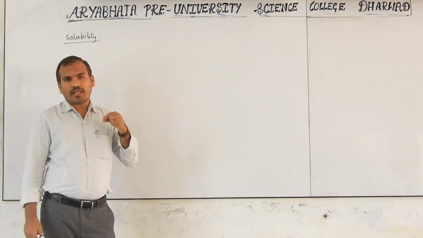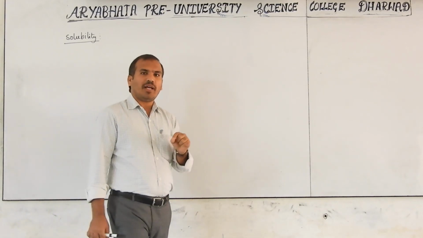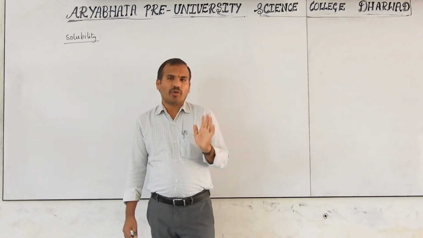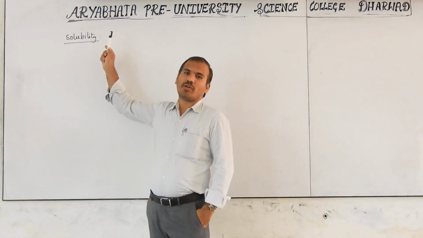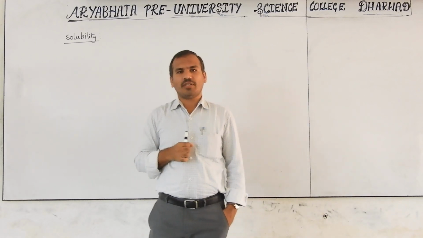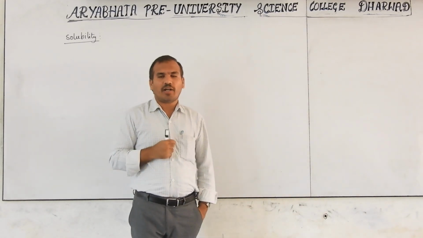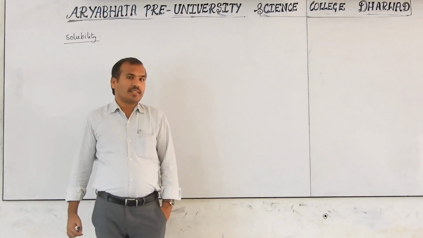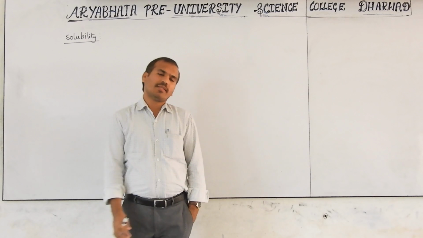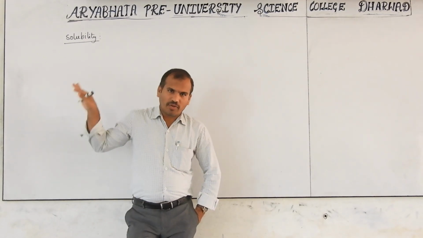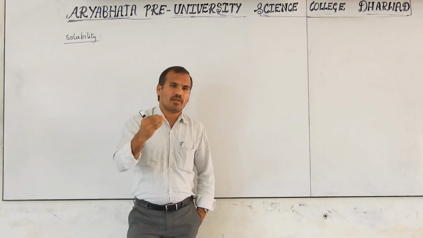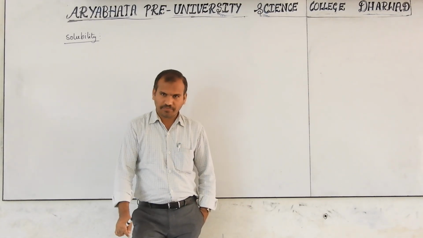If any other solvent is given, we have to discuss with respect to that solvent. If the solvent name is not given, we consider water. That is a very important thing, because students may get confused in the examination about which solvent to decide the solubility in. Unless told otherwise, consider only water as the solvent. So our total discussion now is whether these alcohols are soluble in water or not.